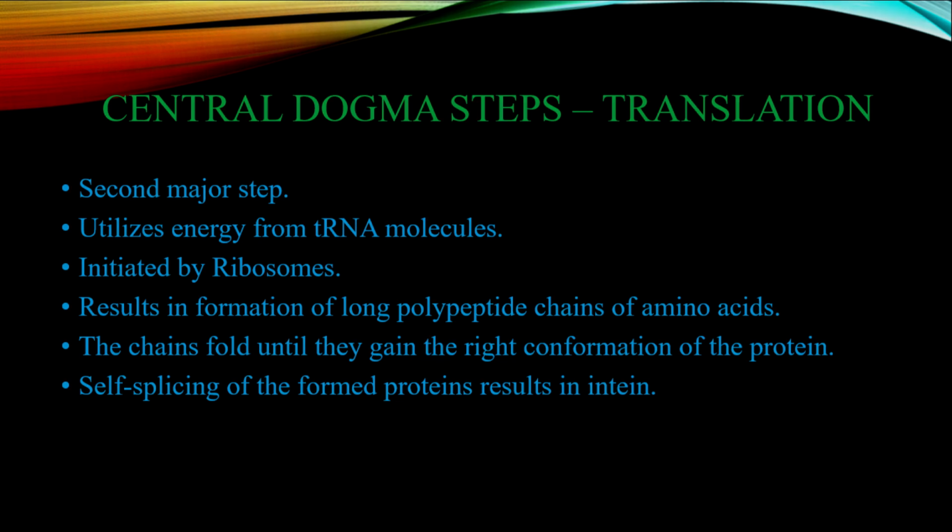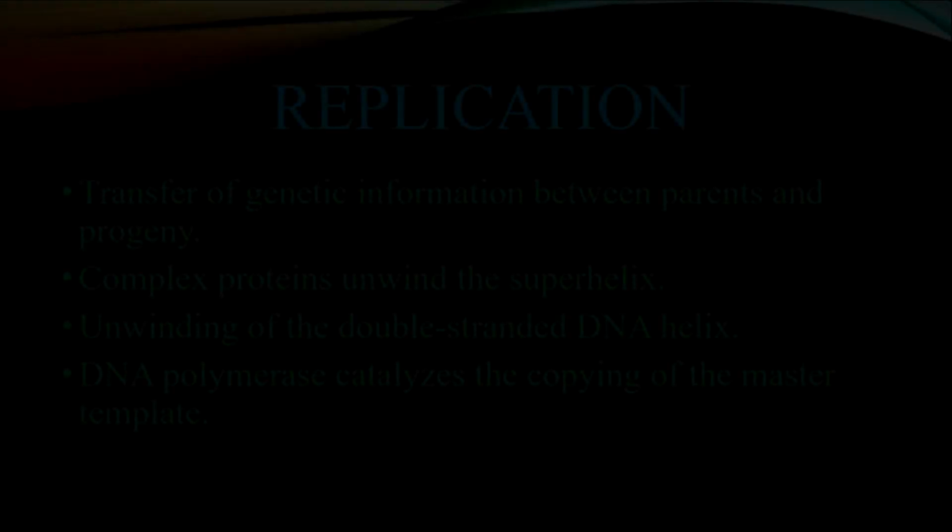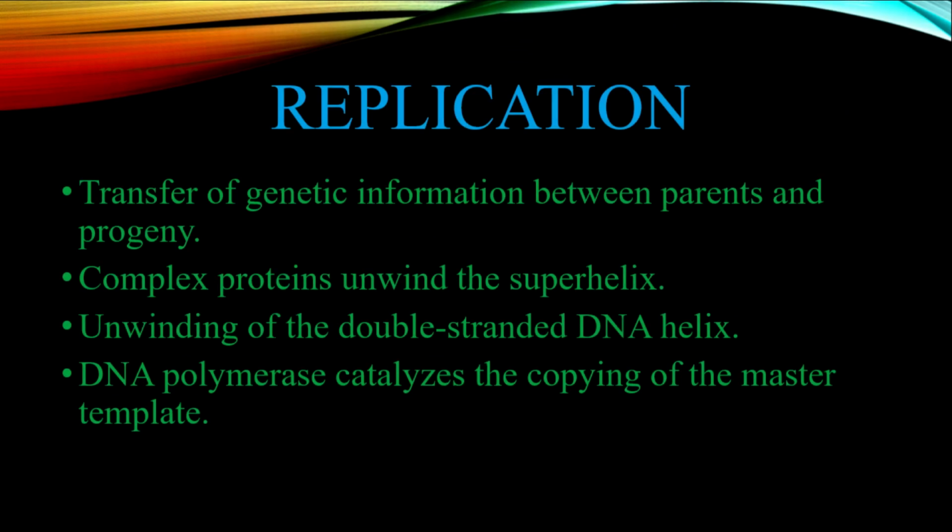The last step of the Central Dogma is replication. To transfer the genetic information down the lineage, the DNA has to replicate correctly. During replication, a group of complex proteins unwind the superhelix and unwind the double-stranded DNA helix. Moreover, DNA polymerase and its related proteins copy the master template to ensure the cycle recurs from DNA to RNA to protein in a new generation of organisms or cells.